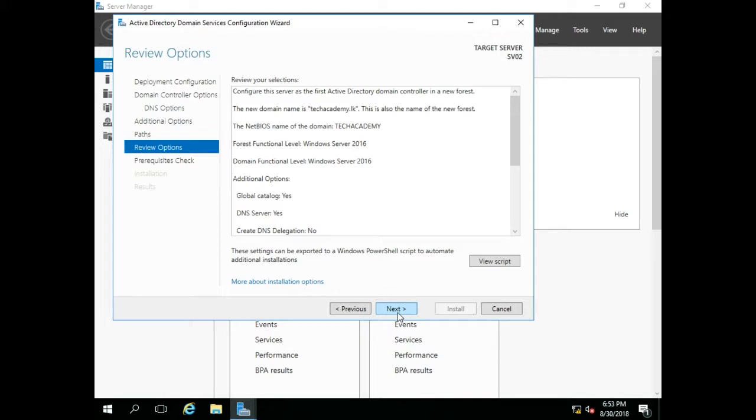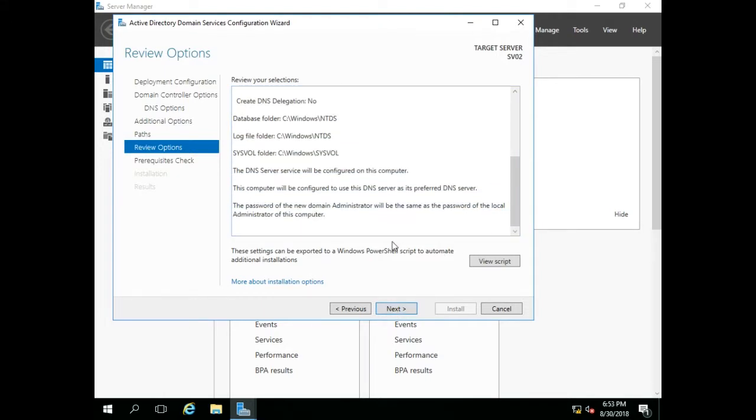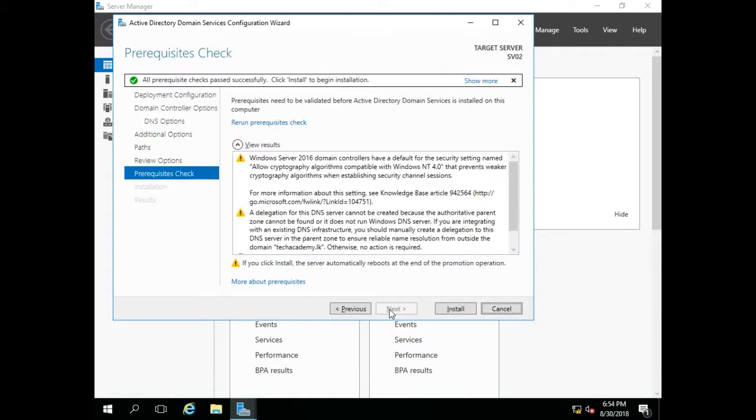Select Next. This page summarizes all the options you selected. You can verify them and select Next. Once prerequisites are verified, select Install. This will start to install your domain and DNS.